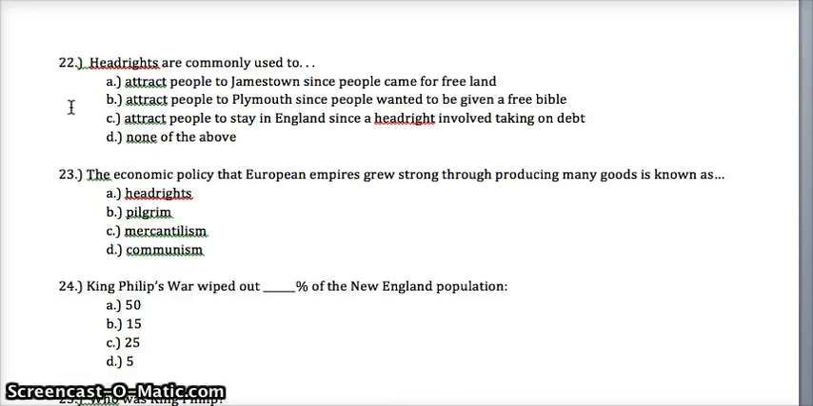22. Head rights are commonly used to: is it A, attract people to Jamestown since people came for free land? B, attract people to Plymouth since people wanted to be given a free Bible? C, attract people to stay in England since a head right involved taking on debt? Or is it D, none of the above? 23. The economic policy that European empires grew strong through producing many goods is known as A, head rights, B, pilgrim, C, mercantilism, D, communism.